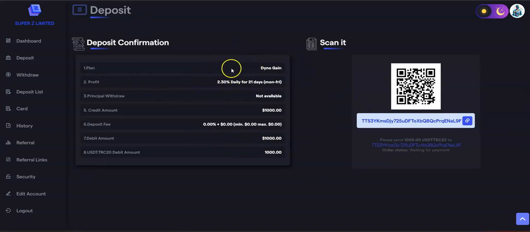and we'll take you to another page where you got the plan confirmation. So you're going to invest on the second plan. You're going to earn 2.3% daily for 21 days, Monday to Friday. So principal withdrawal is not available. Credit amount is 1,000 bucks, and the debit amount is 1,000 bucks.